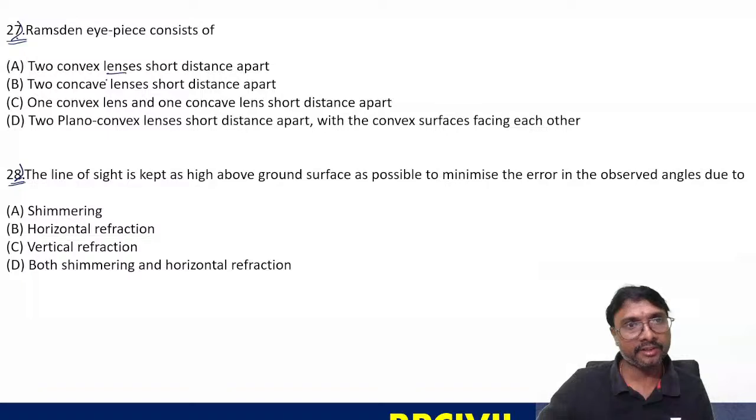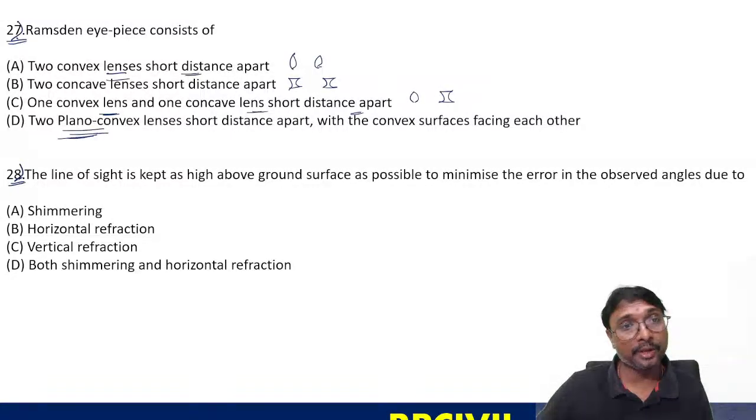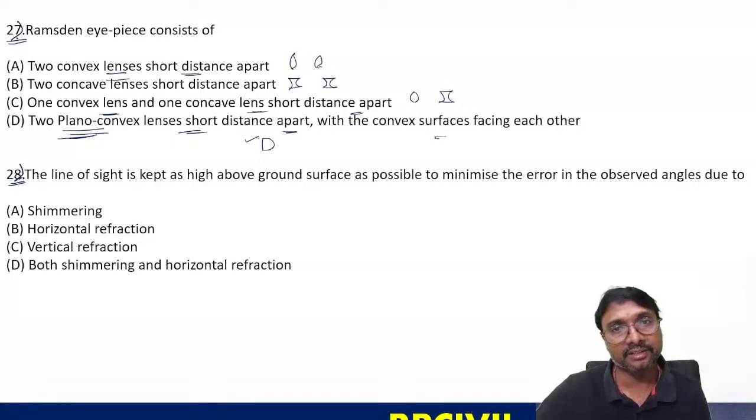Is it two convex lenses with a shorter distance? No. Two concave lenses with a shorter distance? No, no. One convex lens and one concave lens, a short distance apart? The plano convex, right? Two plano convex lenses, a short distance apart, with the convex surfaces facing each other. Plano convex means one side plane, the other side convex. This is correct. Question number 27, option D is correct.